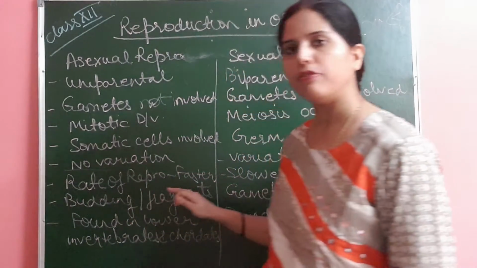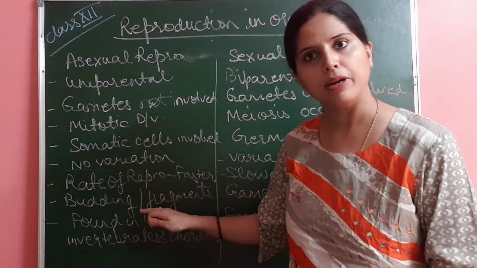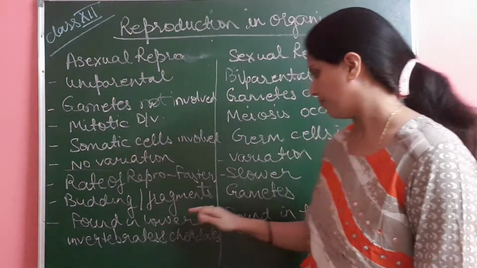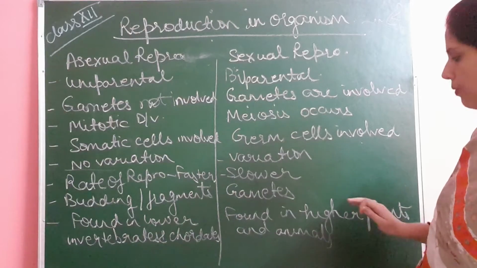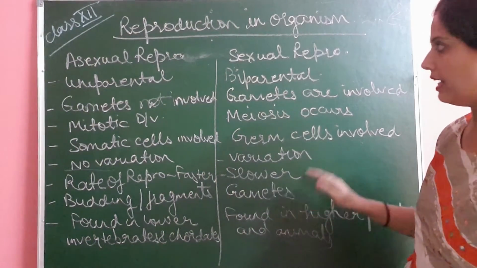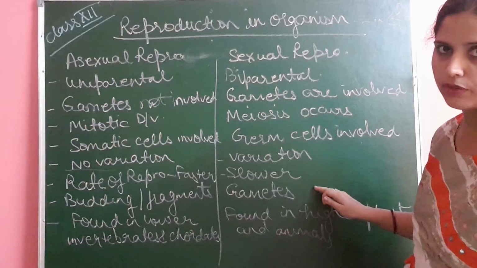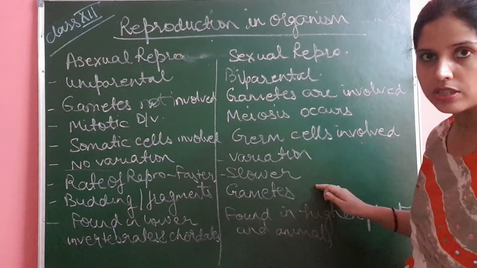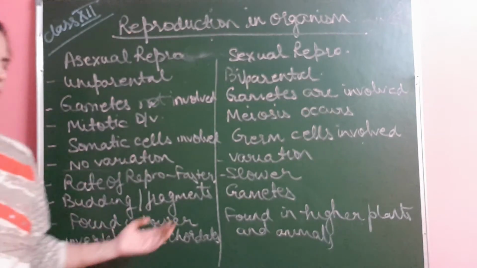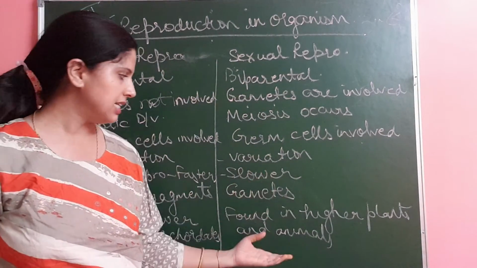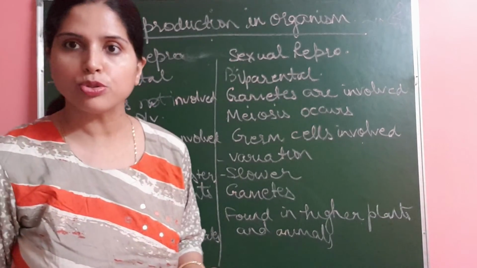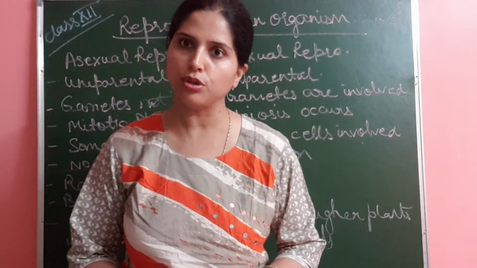Next is budding and fragmentation. Budding and fragmentation are processes in asexual reproduction. Next, it is found in the higher plants, and gametes are formed in sexual reproduction. Gametes are formed by the process of meiosis. Okay, asexual reproduction is generally found in the lower invertebrates and chordates, and sexual reproduction is generally found in the higher plants and animals. I hope this difference will be helpful to you all.